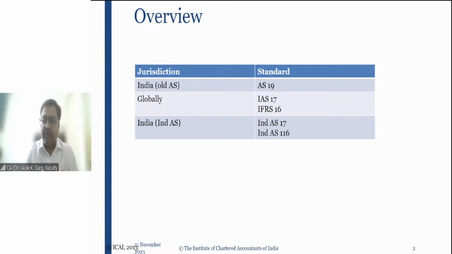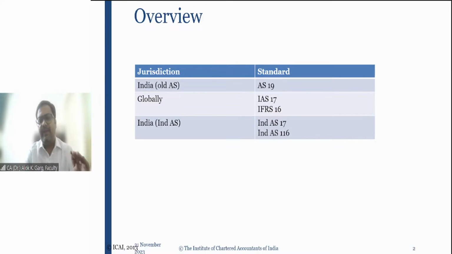Okay. So today, IND AS 116 is applicable to the companies which are preparing their financial statements as per Indian accounting standards. So in India, two standards are applicable today on leases. Accounting standard 19 for the companies which are preparing their financial statements as per accounting standards, like banks, insurance companies, unlisted companies whose net worth is less than 250 crores. Listed companies are applying IND AS 116 for the accounting and reporting of leases. Globally, it is IFRS 16. Is that clear?